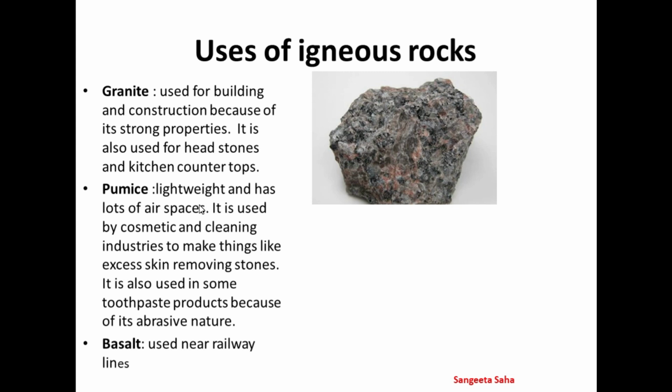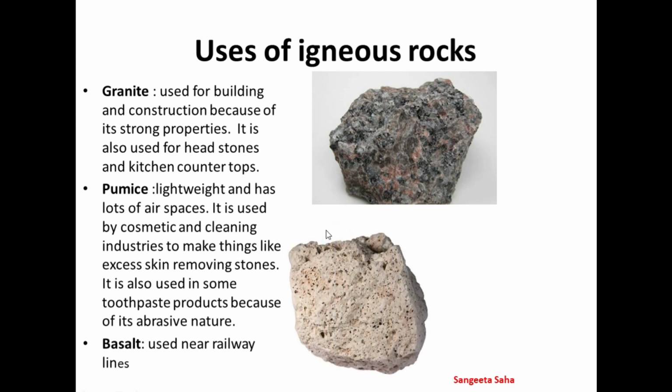Next is pumice. Pumice is a light colored volcanic rock, and as you can see in the diagram here, it is extremely porous, giving a foamy appearance. It is lightweight and has lots of air spaces.